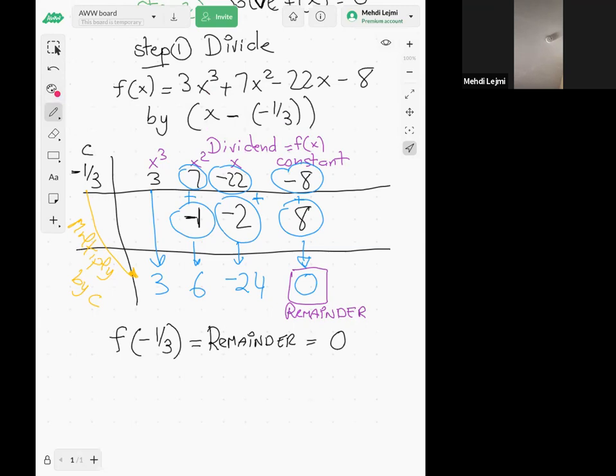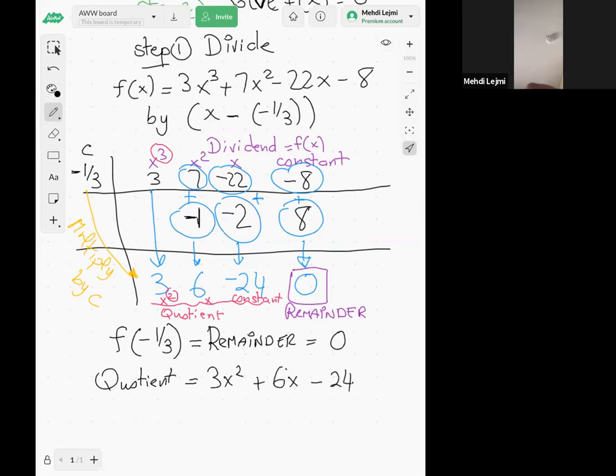So here's my quotient, and it's, of course, 1 degree less. So this is x squared, because here I have a cube, then here it's a square, then there's an x, and then a constant. So my quotient would be 3x squared plus 6x minus 24.